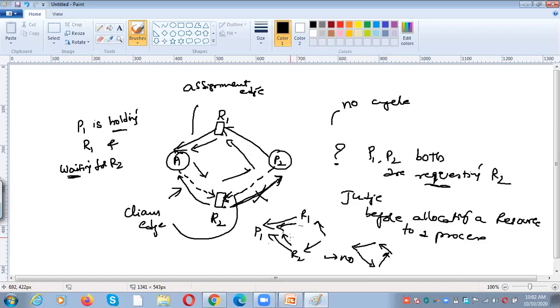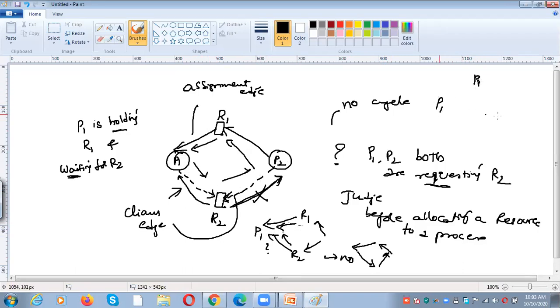So whenever you want to allocate a resource to a particular process, we need to check if we assign a resource to that process, there will be a cycle or not. So if there is no cycle, then we can allocate the resource to the particular process. For example, what if we are not going to assign the resource to P1, and we want to try to give the resource to P2? What happened? Check here.